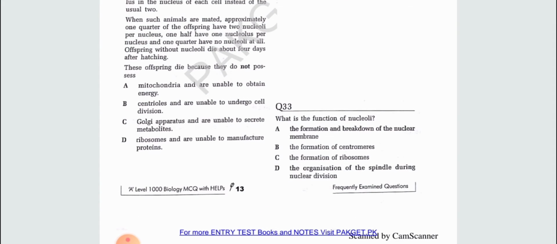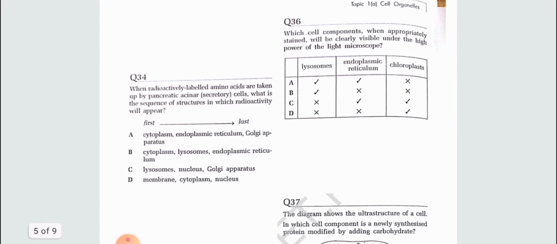What is the function of nuclei? Actually, 31 is repeating here, because the function of the nuclei is the formation of ribosomes. In the same way, this question may also be repeated: when radioactively labeled amino acids are taken up by the secretory cells, what is the sequence of structures in which radioactivity will appear? So this may be cytoplasm, endoplasmic reticulum, and Golgi apparatus, option alpha, because lysosomes have no direct concern with amino acids under normal conditions.